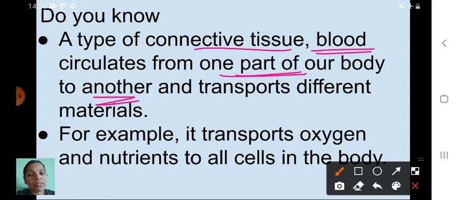For example, I have given an example here: it transports oxygen. When we are doing respiration, the oxygen reaches each and every cell with the help of blood. At the same time, each and every cell wants food. After digestion, the nutrients also reach each and every cell with the help of the blood. So the blood transports oxygen and nutrients to all cells in the body.